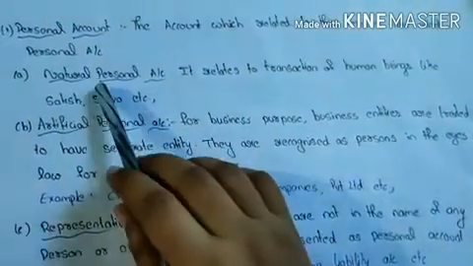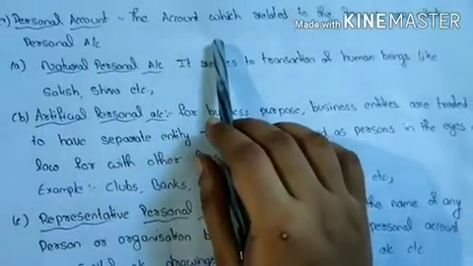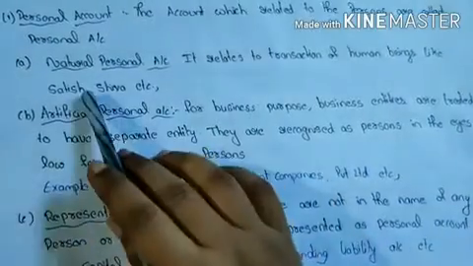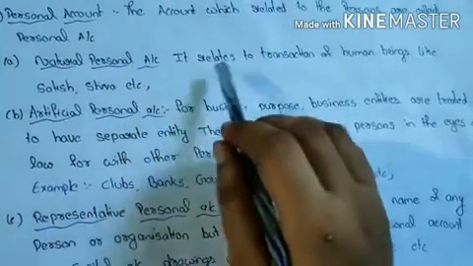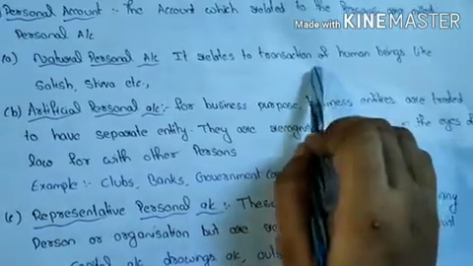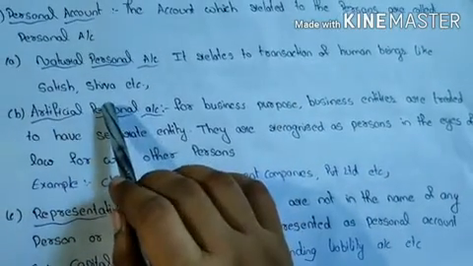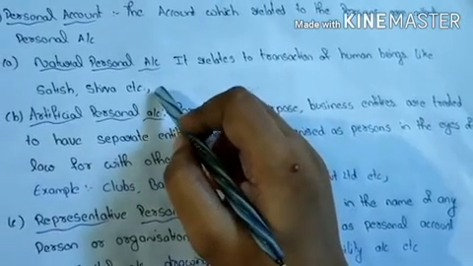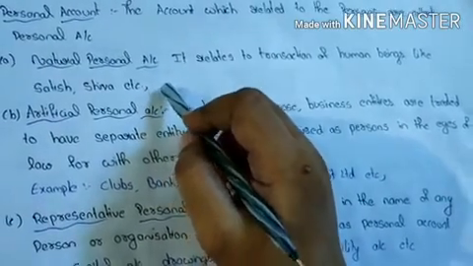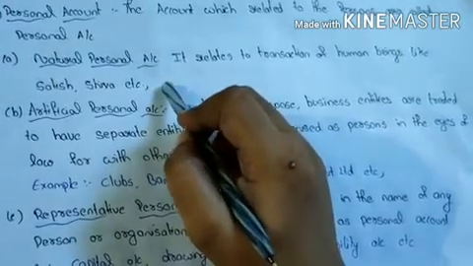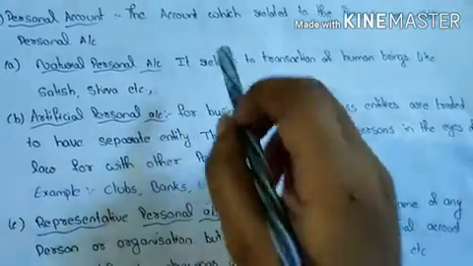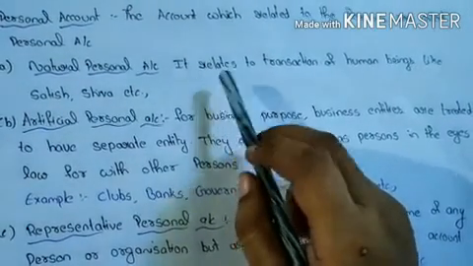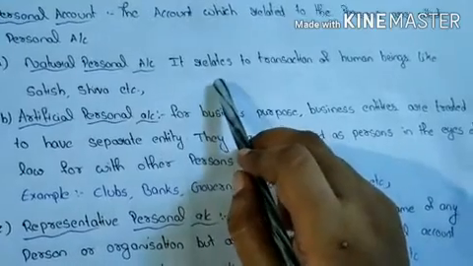Next, personal account. We already discussed the personal account, so it is subdivided into three types. First one, natural personal account. It relates to transactions of human beings like Satish, Shiva, etc. So here the person names should be included. So who are these persons and which type of person should be involved in this account? Let's see. A person who is involved in the transaction of a business. Only that person comes under this account.